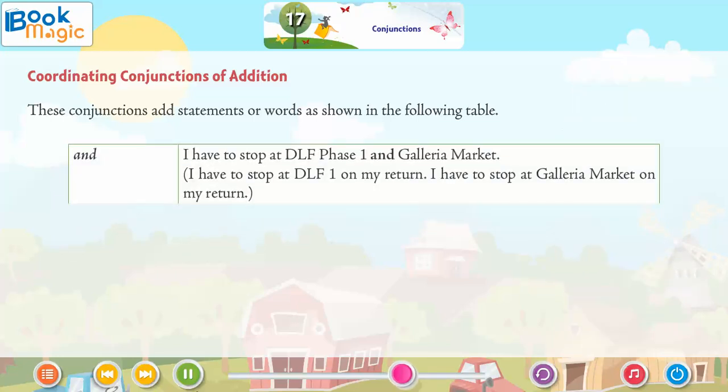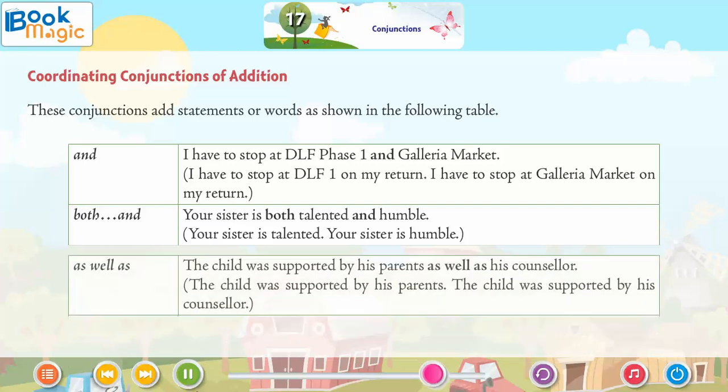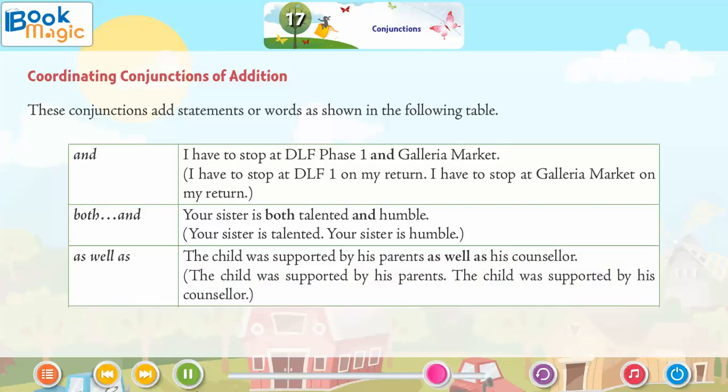And: I have to stop at DLF Phase 1 and Galleria Market. I have to stop at DLF 1 on my return. I have to stop at Galleria Market on my return. Both, and: Your sister is both talented and humble. Your sister is talented. Your sister is humble. As well as: The child was supported by his parents as well as his counselor. The child was supported by his parents. The child was supported by his counselor.